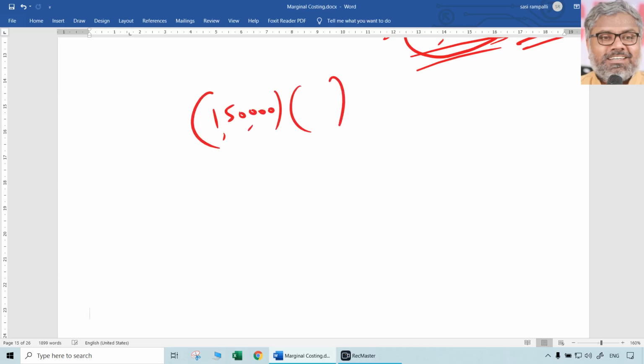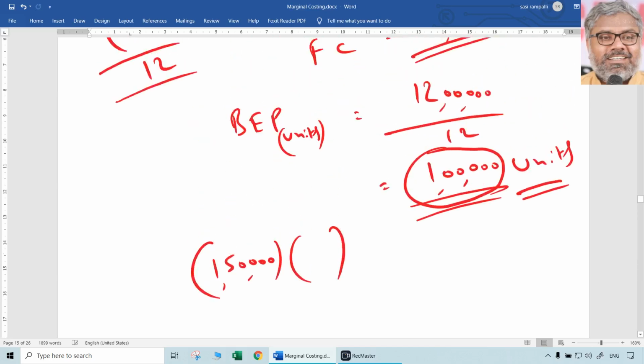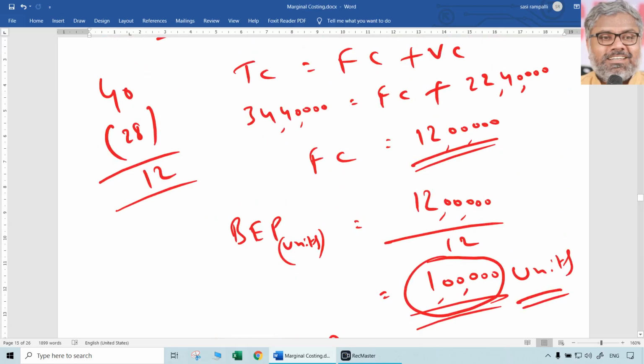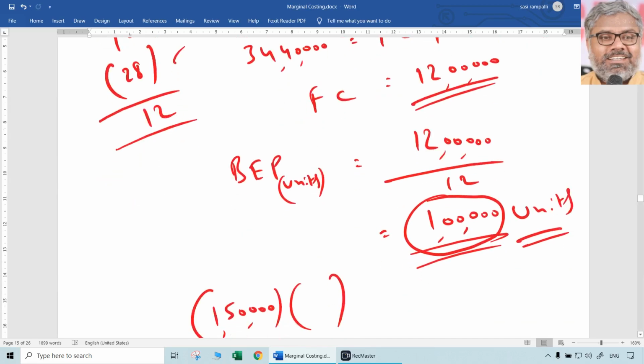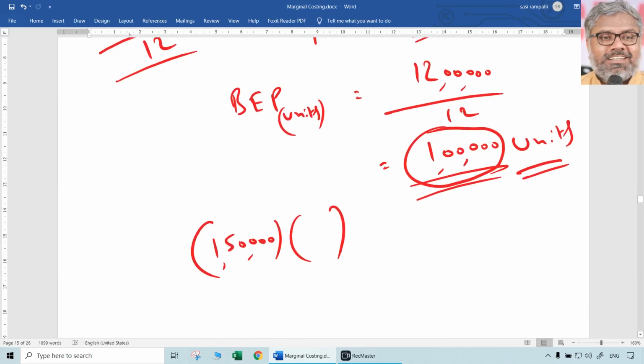If you multiply with contribution per unit directly, you can get total contribution. Contribution per unit is not going to change. Why? Because selling price is not going to change, variable cost per unit is not going to change, total fixed cost is not going to change. So 40 rupees minus 28 rupees, 12 rupees is the contribution per unit. So next year in 2013, what is the total contribution? 1,50,000 into 12 rupees per unit means 18 lakh rupees is the contribution.